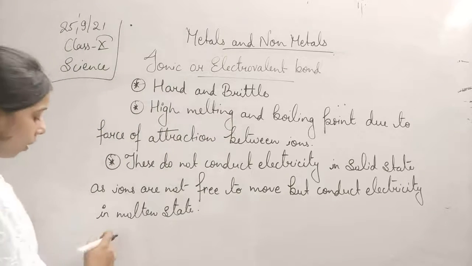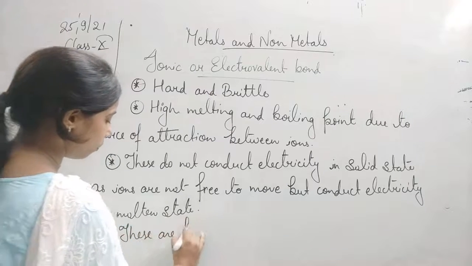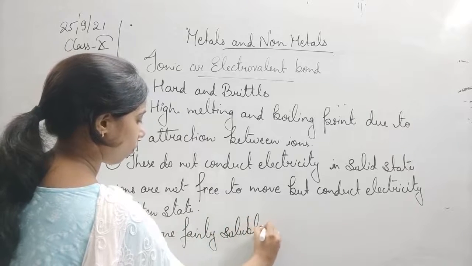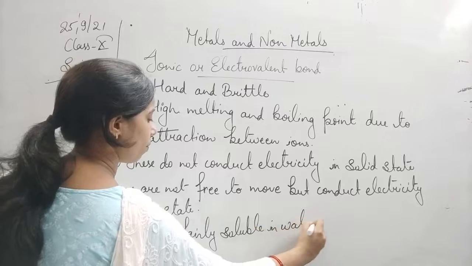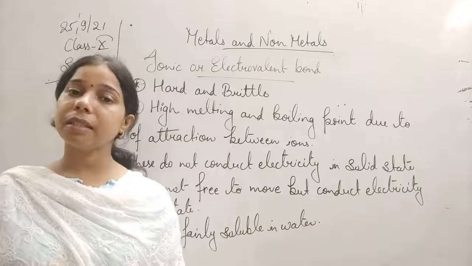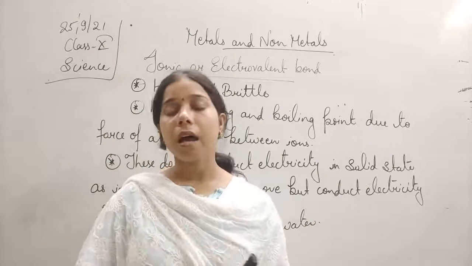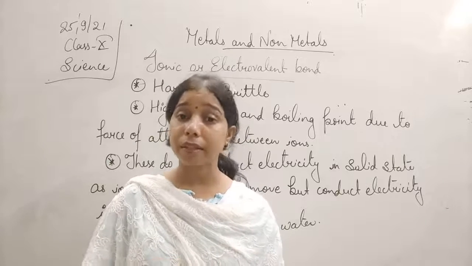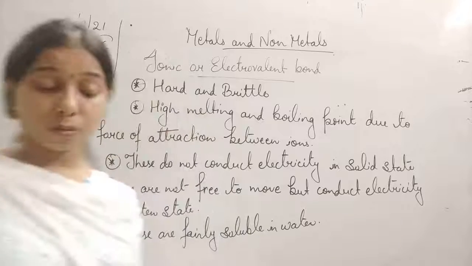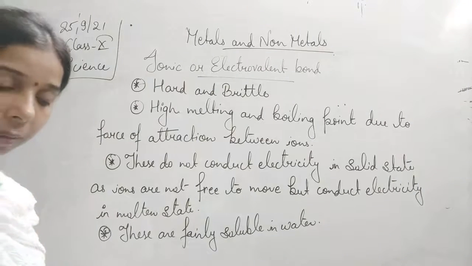And then next one, these are fairly soluble in water. Yes, students, when we mix these in water, they get dissociated into the ions, and thus we can say how and why the dissociation occurs. It occurs because they have very good solubility with water. So they are fairly soluble in water. So this was all about ionic bonding, students.